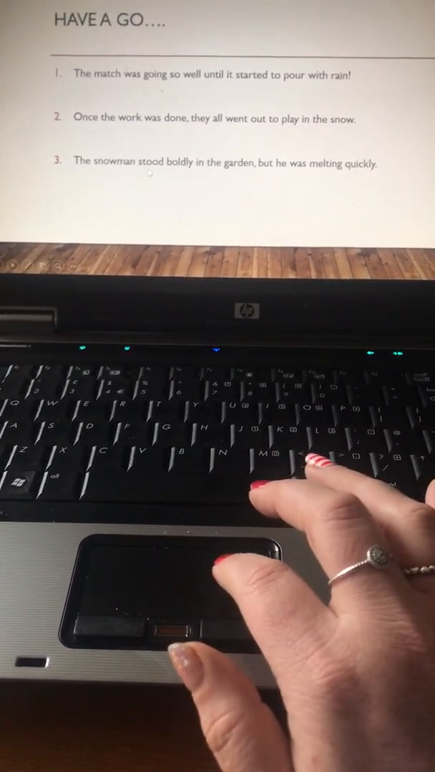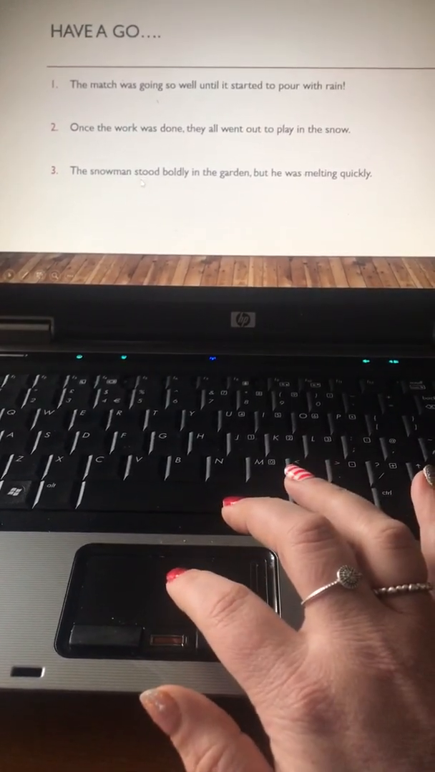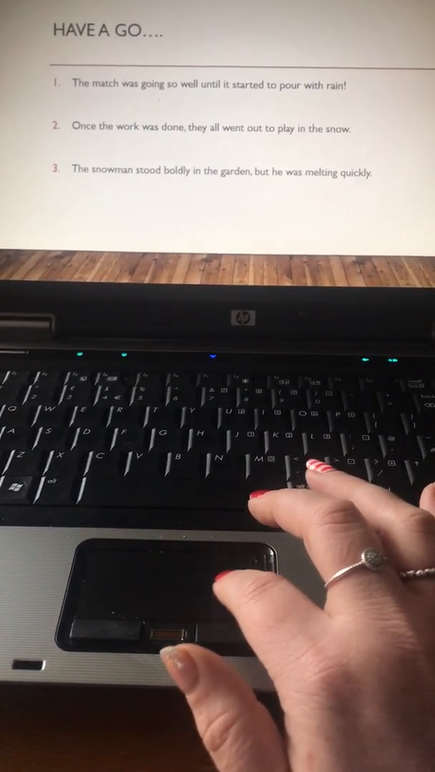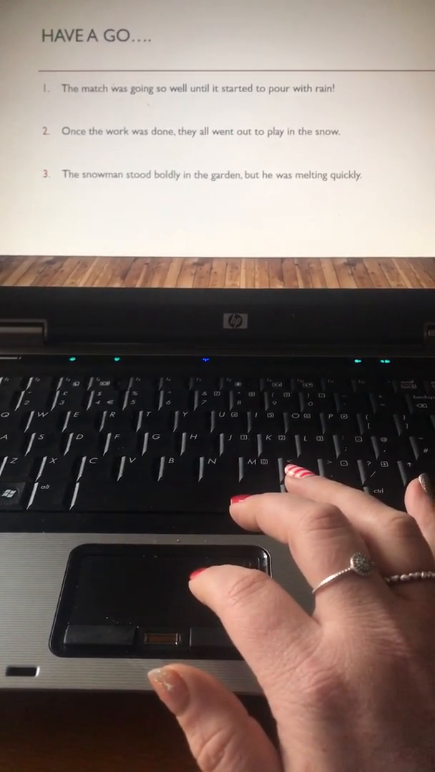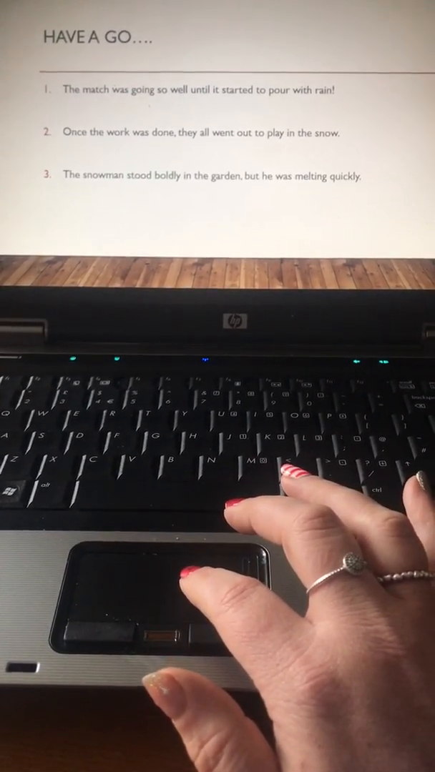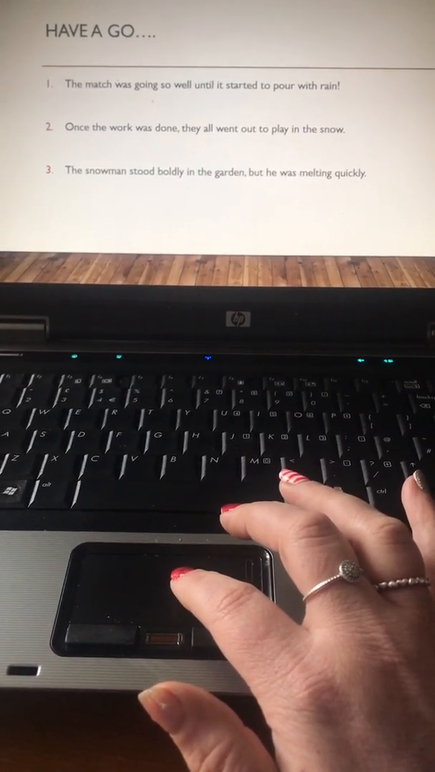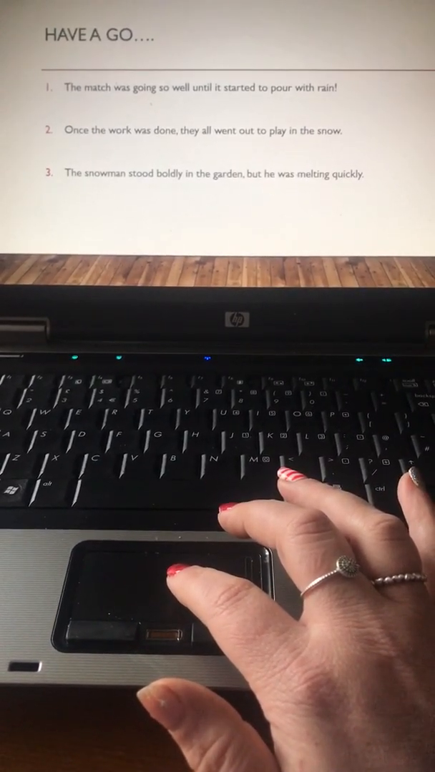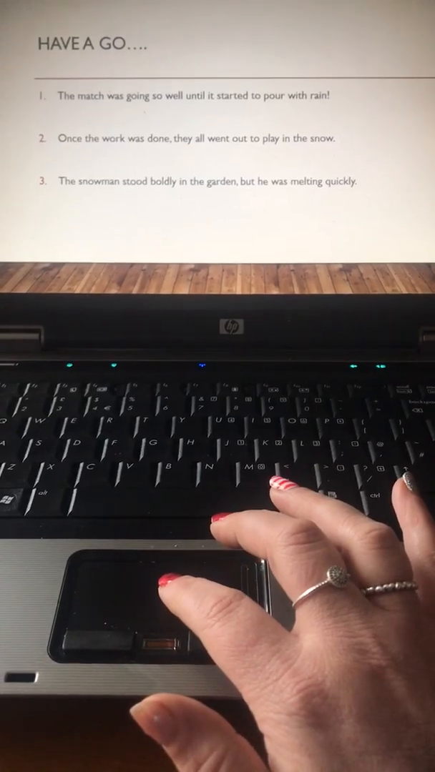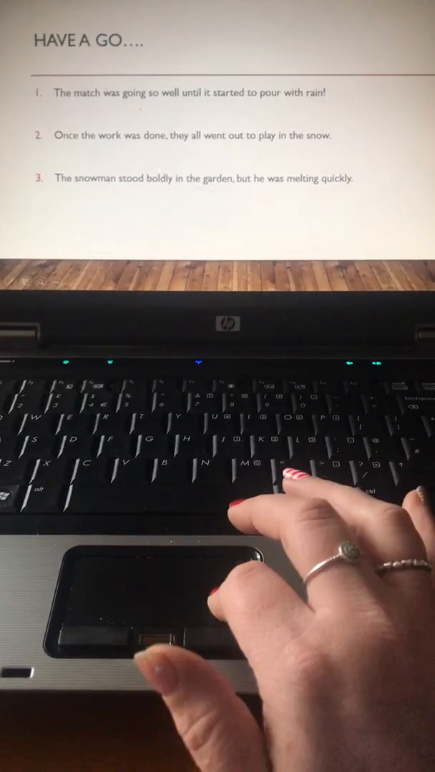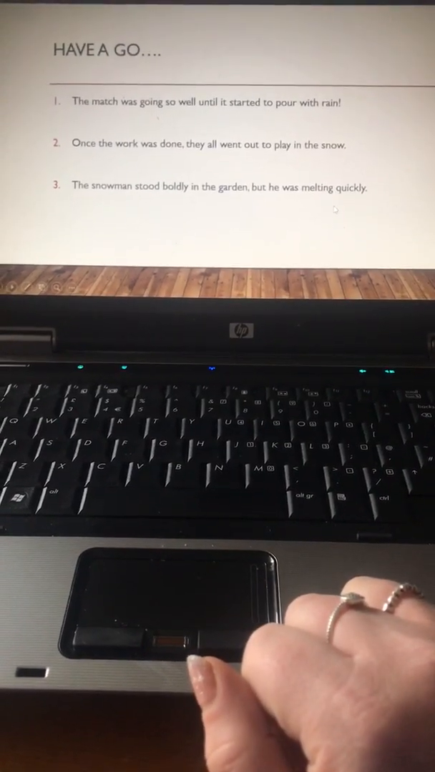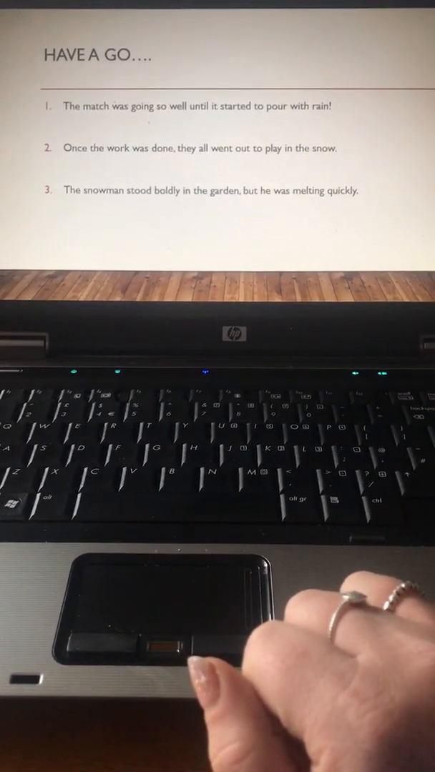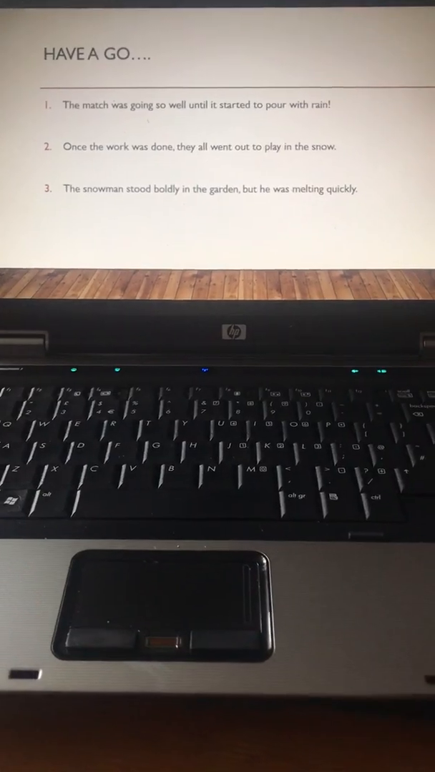And the third one, the snowman stood boldly in the garden, but he was melting quickly. This time we have got the main clause at the beginning of the sentence. The snowman stood boldly in the garden. And at the end we have got, but he was melting quickly. That is the subordinate clause. So main clause up to the word garden, subordinate clause, but he was melting quickly. That is your starter for today. How many did you manage to get out of 3?